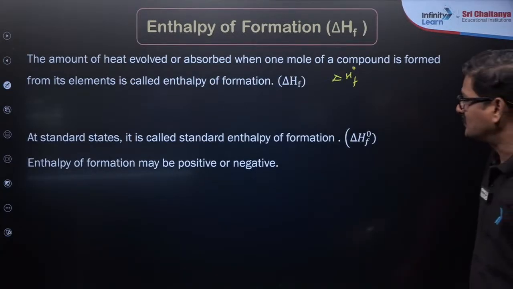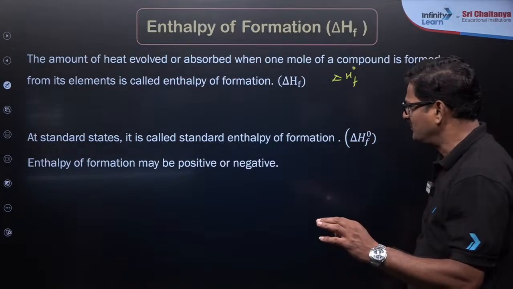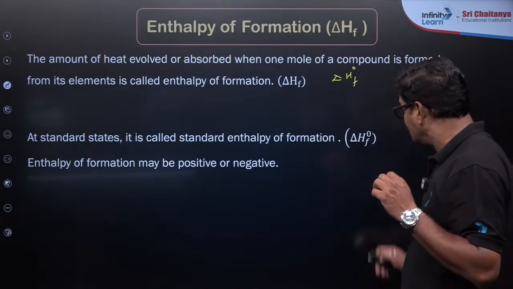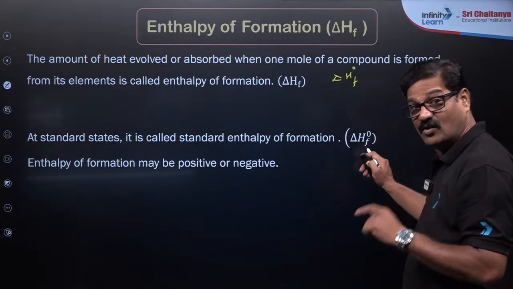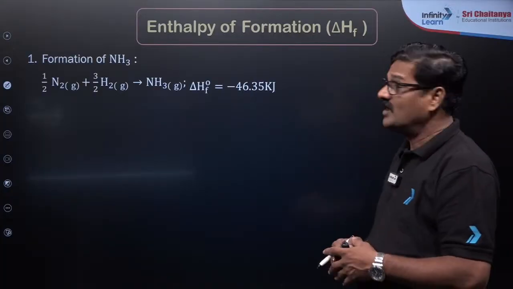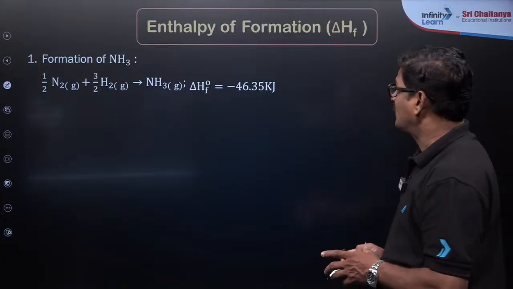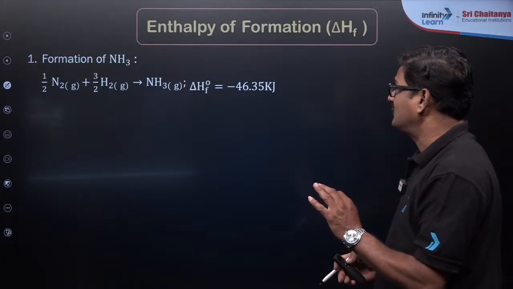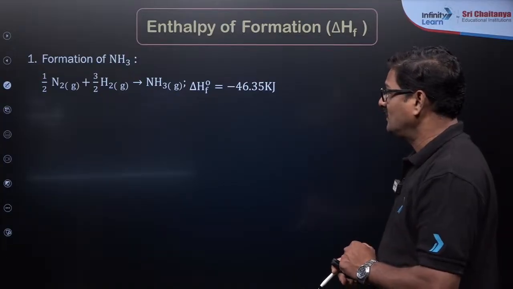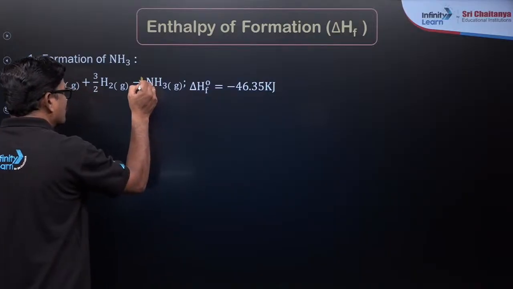So at standard state, it's called the standard enthalpy of formation, which I already mentioned. Enthalpy of formation may be positive or negative, but standard enthalpy of formation is 0 for the elemental substances. For the formation of ammonia, N2 plus 3 by 2 H2 gives NH3, the value minus 46.35 kilojoules is called the standard enthalpy of formation of ammonia. It should be for 1 mole.